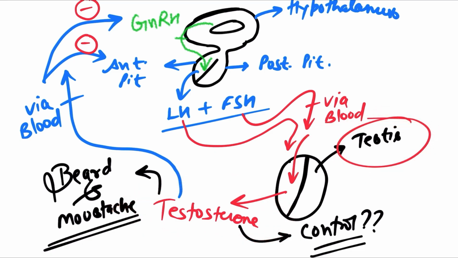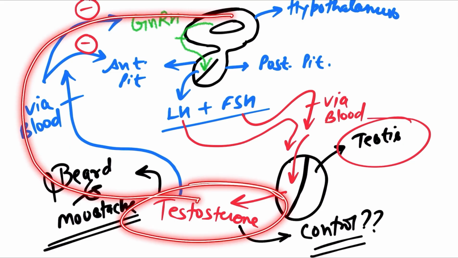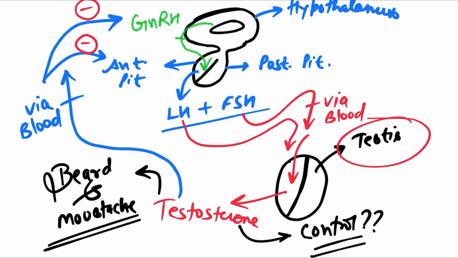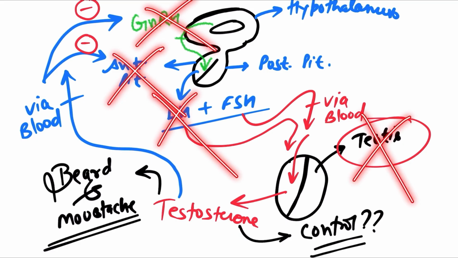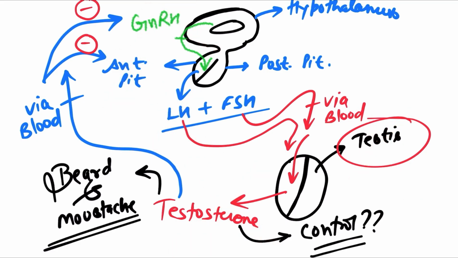So very simple. If the testosterone level is high, it will switch off the hypothalamus and the anterior pituitary. If they are switched off, then GnRH will not come, the anterior pituitary will not work, LH will not come, the testes will not function, and testosterone will stop being produced by the testes. So this is how we control the level of hormones in our body. We will definitely see more cases of this particular mechanism. It is known as the negative feedback mechanism or negative feedback regulation. I just hope this is pretty clear to you.